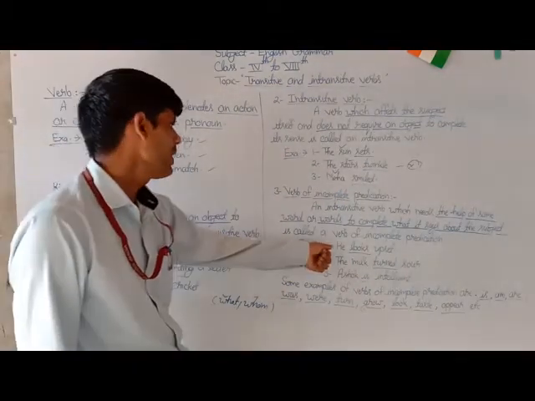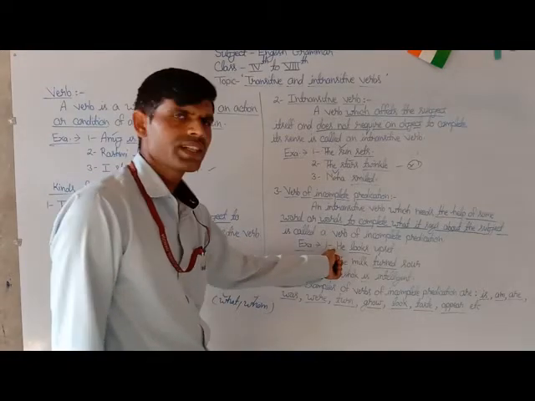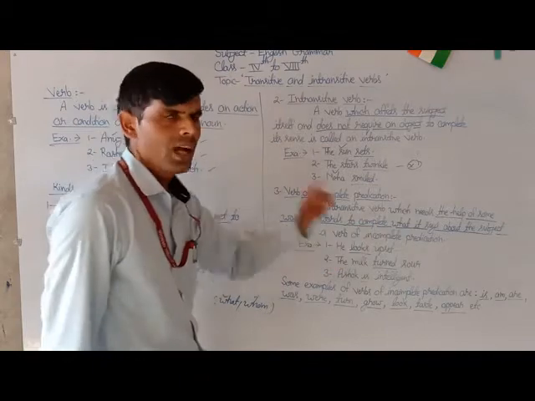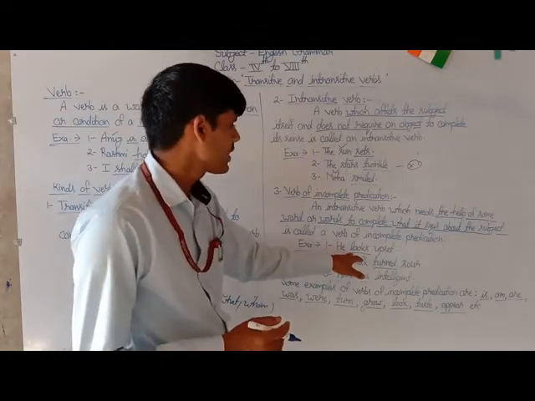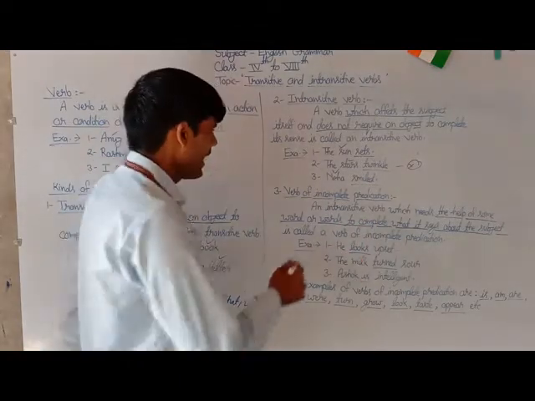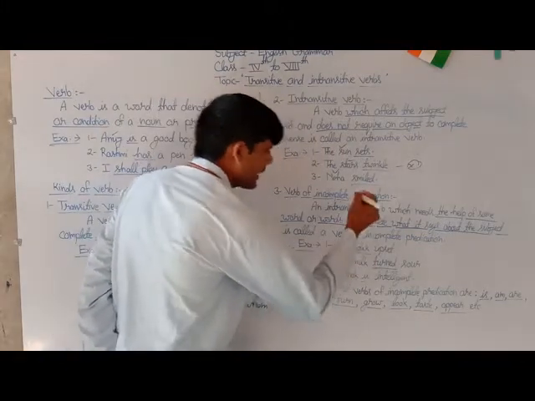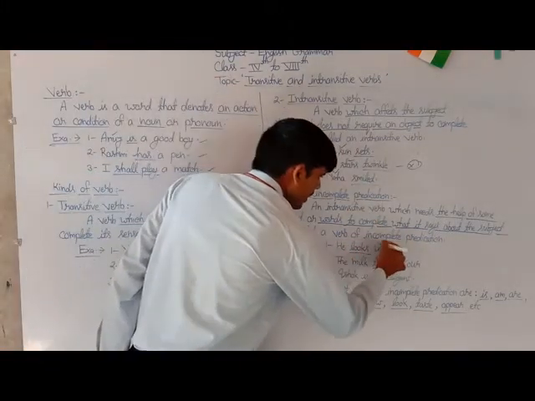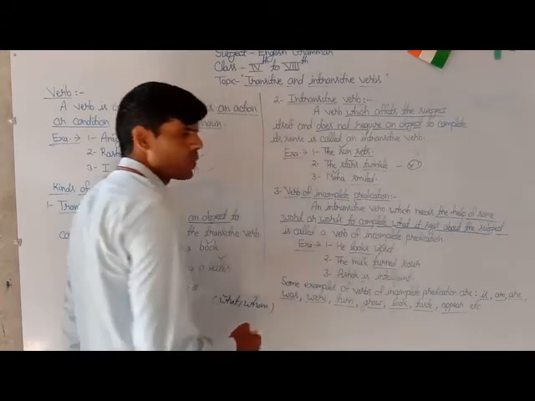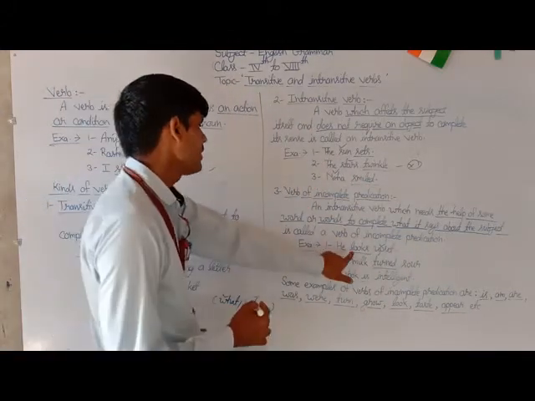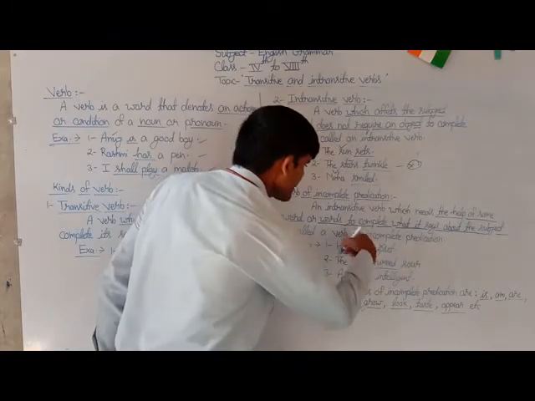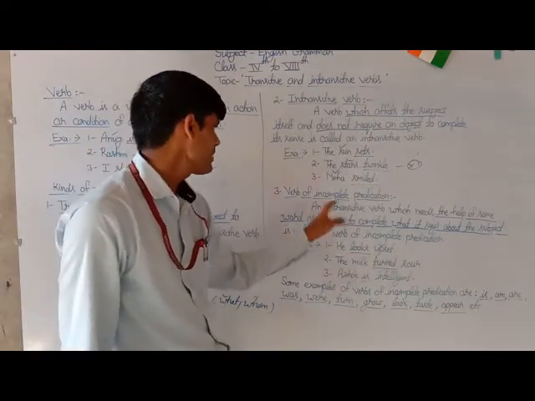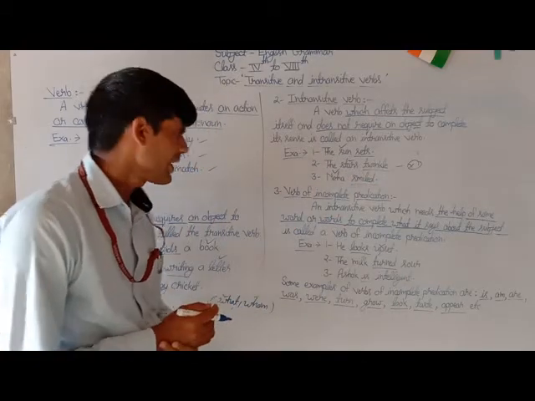For example, here is the first example: he looks upset. Here the underlined word looks is a verb of incomplete predication because it requires a word, upset, to complete the meaning of what it says about the subject he. So this is also counted as a verb of incomplete predication.